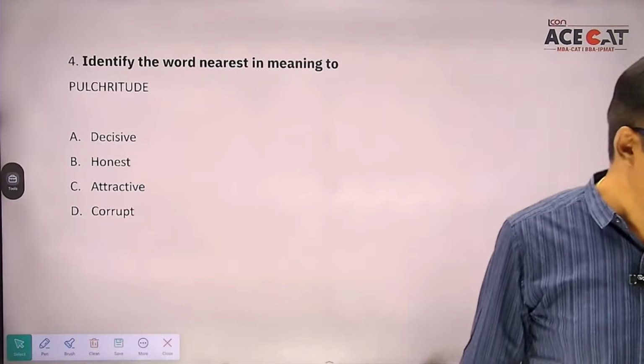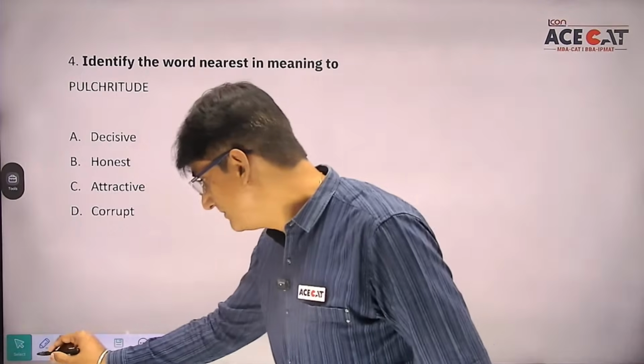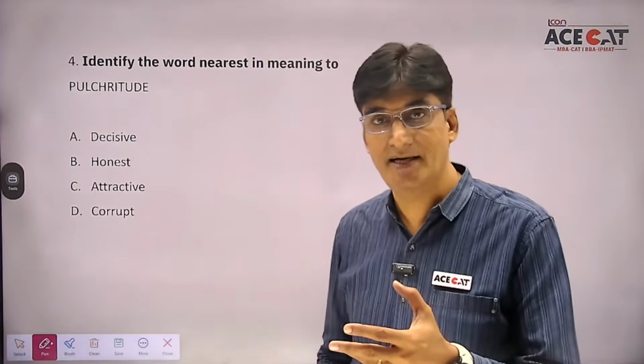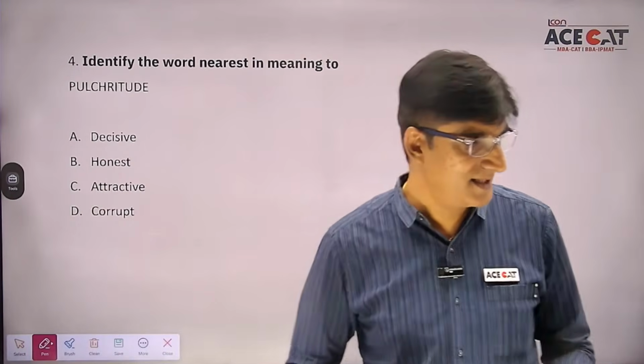Okay, coming on students, question number 4. And question number 4, this becomes a question based on vocab. So when the word is given to us, and we are supposed to find out the word which is nearest in meaning. And the given word is pulchritude. So what is the meaning of pulchritude? And students, एक Latin root word से ये originate होता है. Pulcher. So pulchritude. Can you people guess what is the correct answer?